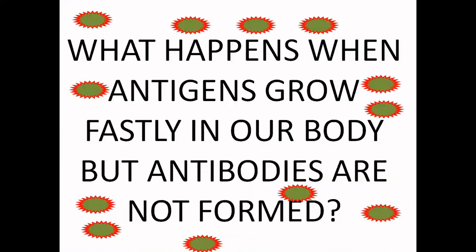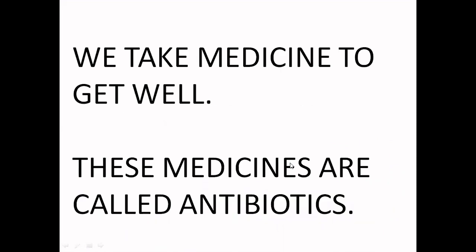So these antibodies can catch the antigens and prevent us from falling sick. But there are certain times when antigens grow very fast in our body and multiply rapidly inside our body, and antibodies are not produced in the required amount. Then we will fall sick. And when we are ill, we have to take medicines to get well or to get rid of the disease. These medicines which we take are known as antibiotics.